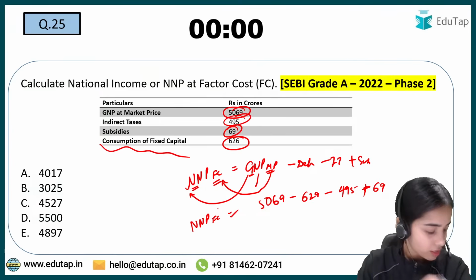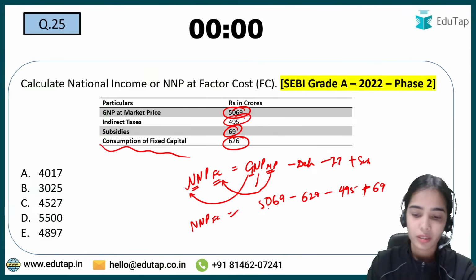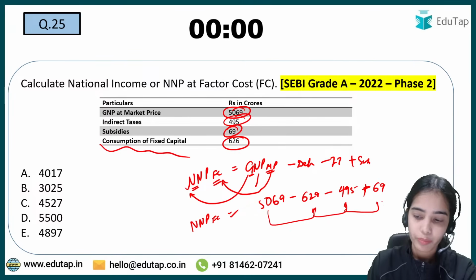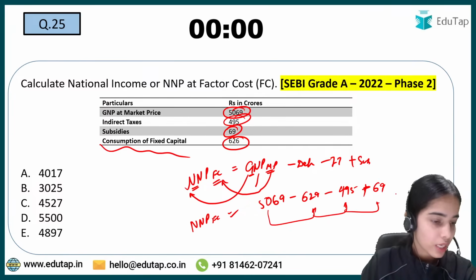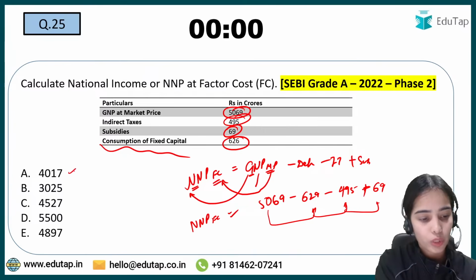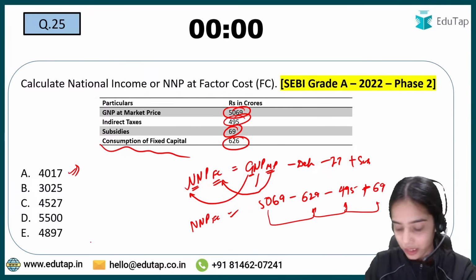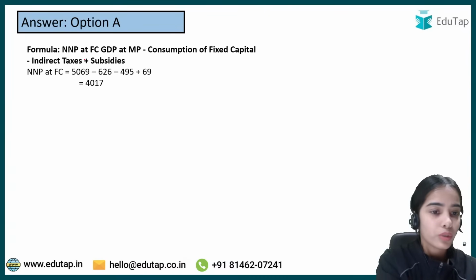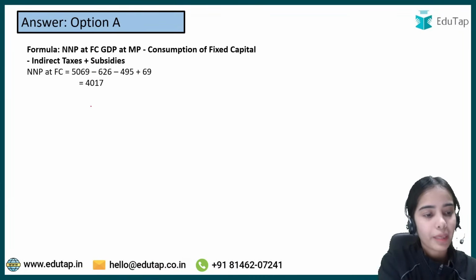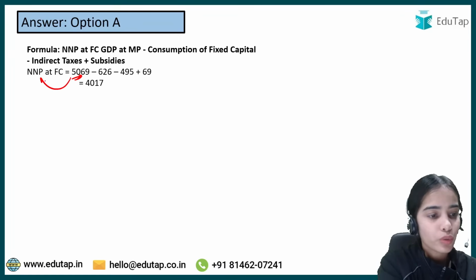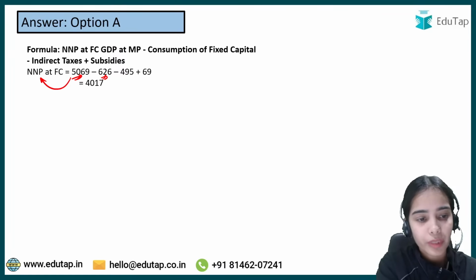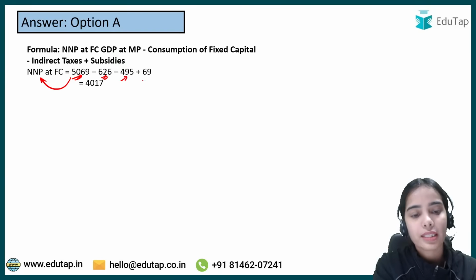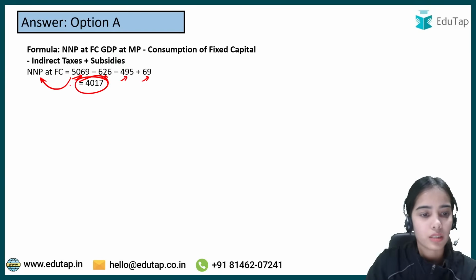The answer here is, can anyone tell me? Just calculate. Basic calculation. So the answer here is 4017. Okay, so that is the answer. So from the GNP at MP, you have to go to NNP at FC, deduct the depreciation, deduct the indirect taxes, add the subsidies. So this is the answer.